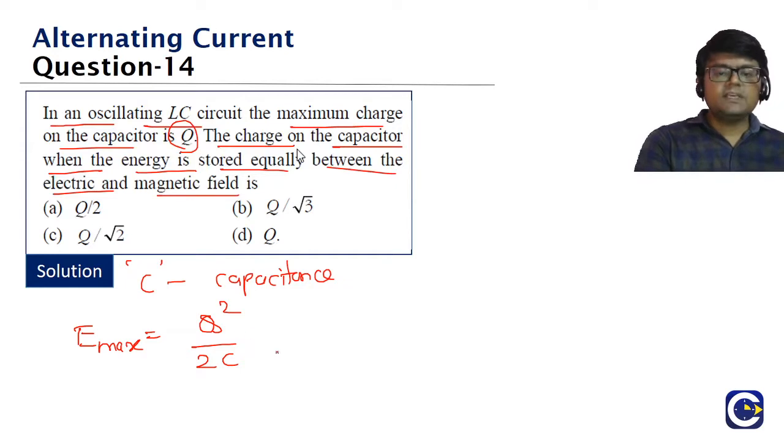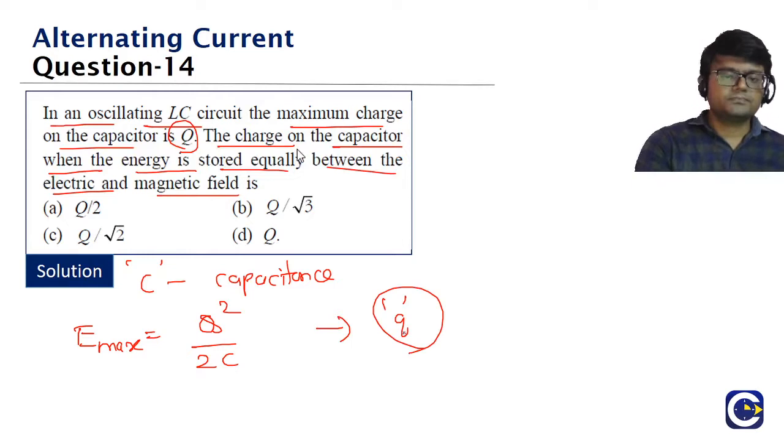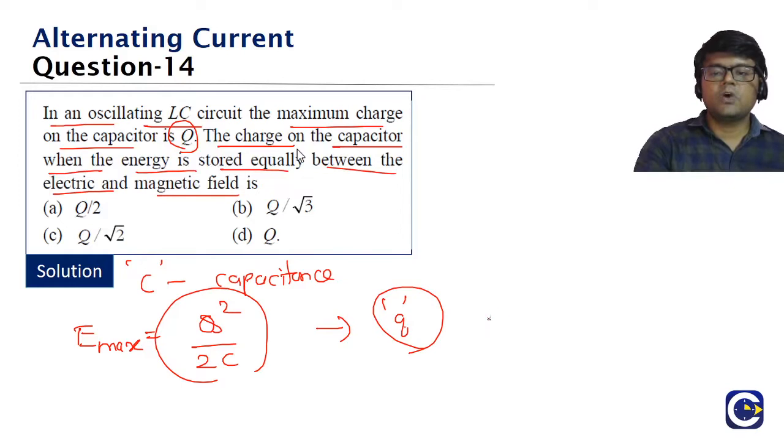And if at some other instant the charge is becoming, let us say, small q, in that case, we are looking at what condition? The energy to be equally split between electric and magnetic field, means the energy will be half of this Emax. Correct. So the energy in this case when the charge is small q will be small q square by 2C. That is the energy in this particular condition.